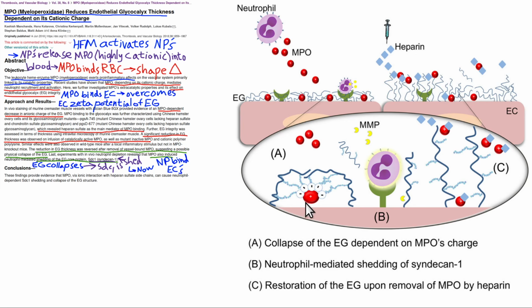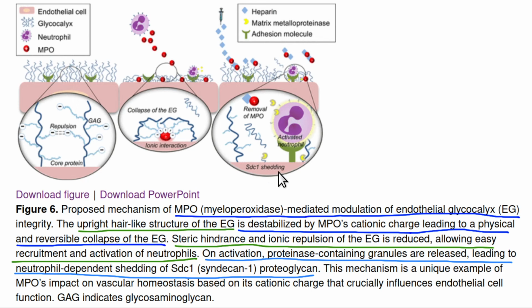Well, first of all, like we said, the neutrophil releases MPO. MPO causes the endothelial glycocalyx to collapse down. Once it collapses down, then the neutrophil can bind to neutrophil receptors on the endothelial cells. This then causes the neutrophil to release these MMPs, matrix metalloproteinases, which are proteinases. They cut proteins and they will cleave the glycocalyx even more and it'll be shed away from the endothelial cell, which again makes it more prothrombotic. That's all bad. So this is a major negative effect caused by a high-fat meal on red blood cells and on the endothelium. Endothelium means the lining of arteries.